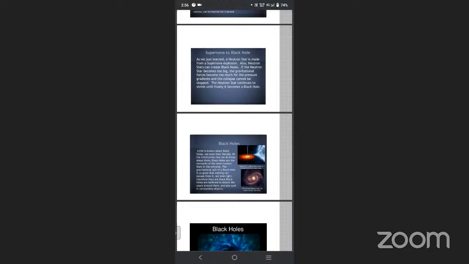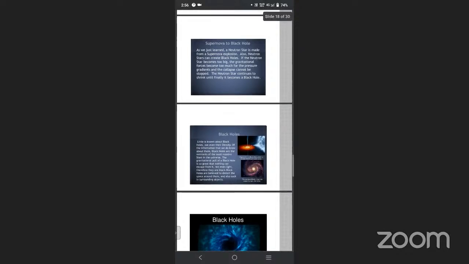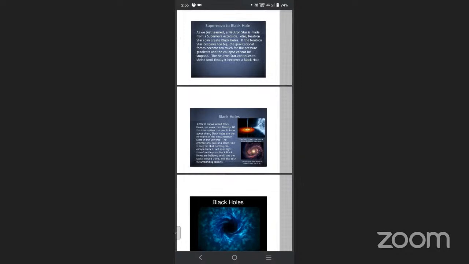If the neutron star becomes too big, the gravitational force becomes too much for the pressure, and it cannot hold up against collapse. The neutron star continues to shrink until finally it becomes a black hole.